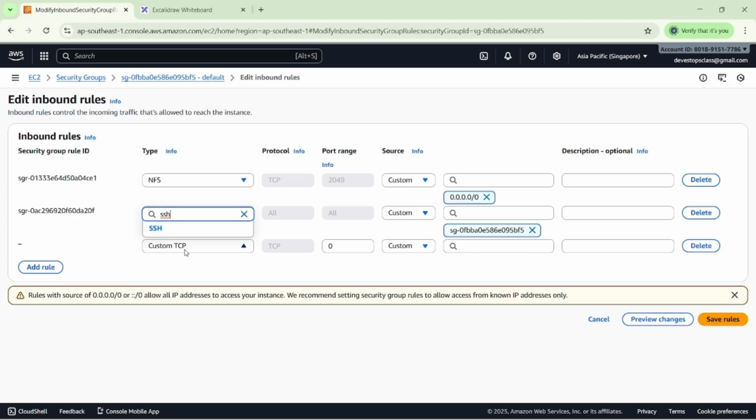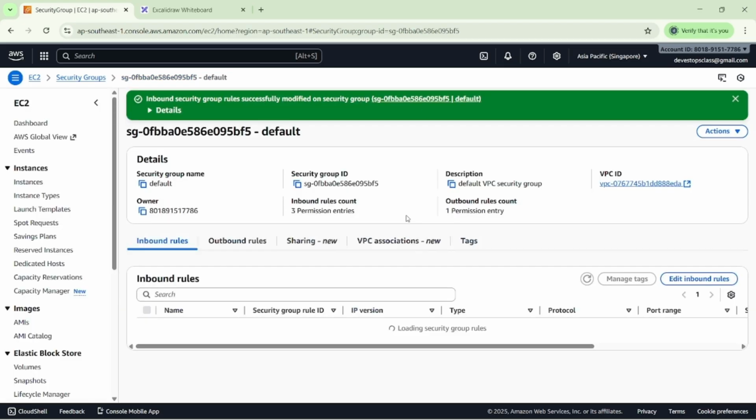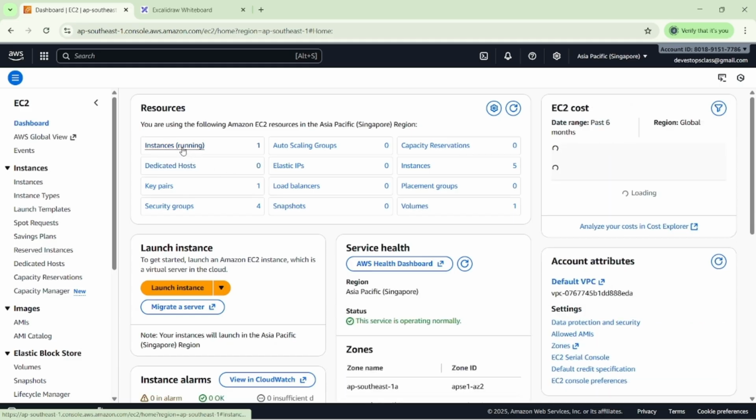So I want to connect with my Linux machine. Then what we have to do here, we have to select the SSH here. You can see here the port range is 22. Then you can see here the Anywhere IPv4. Then I have selected both of the inbound rules here, so NFS and SSH.